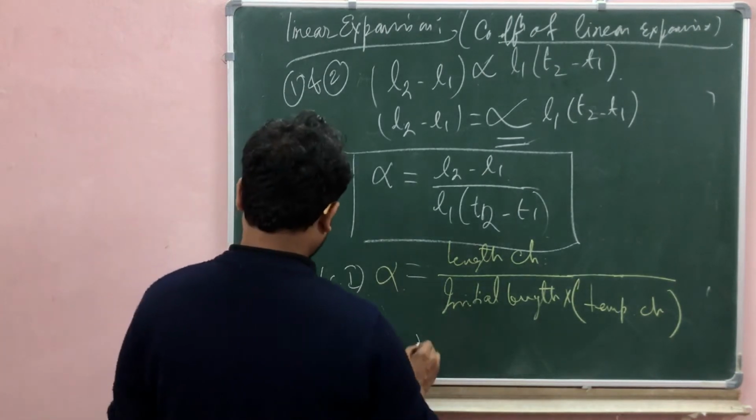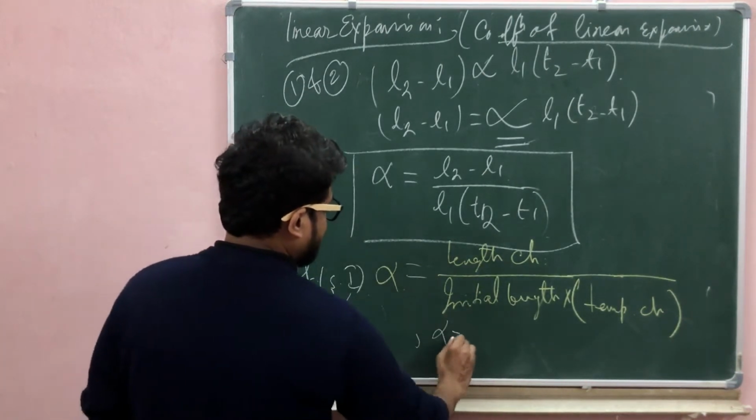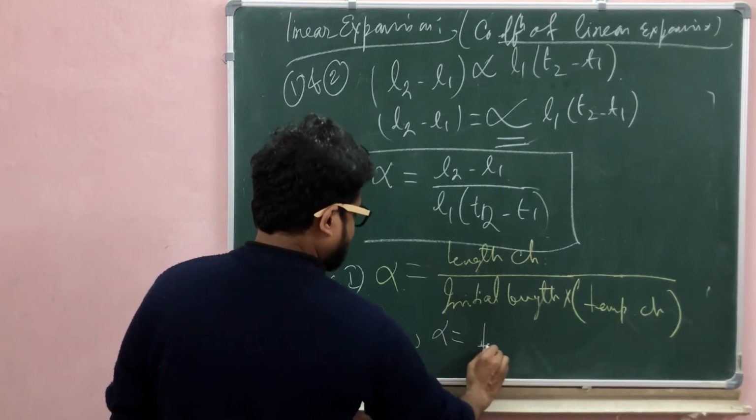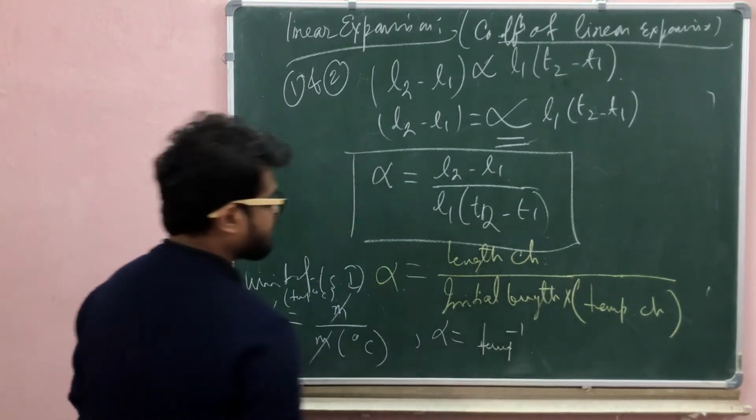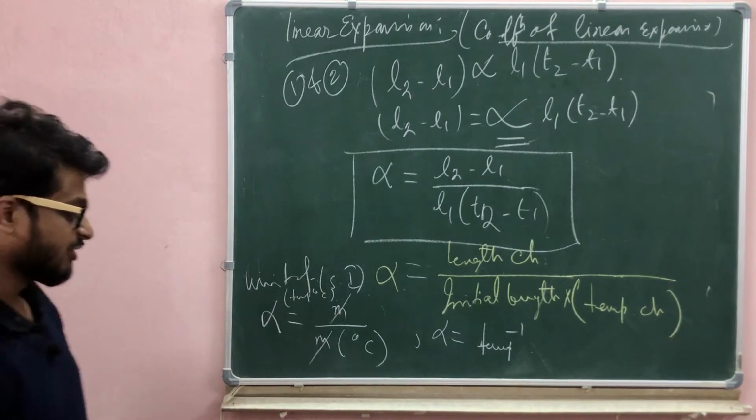So the unit of alpha is temperature inverse.